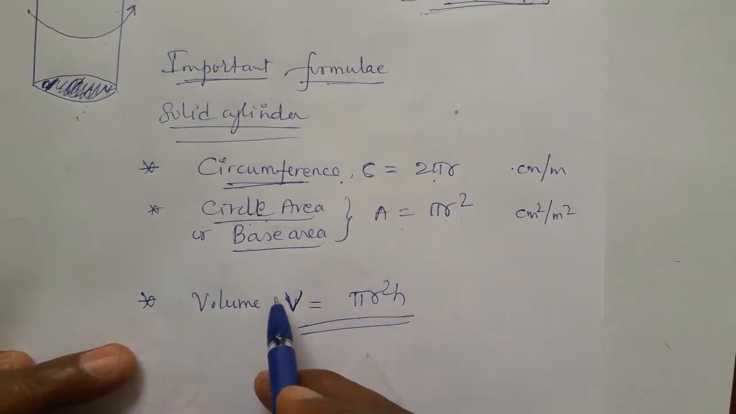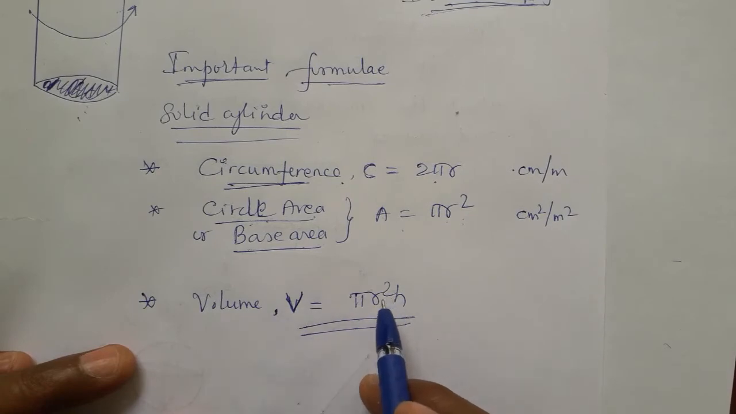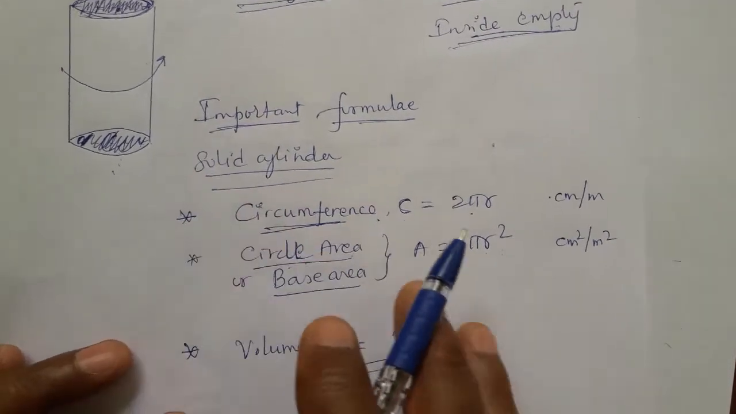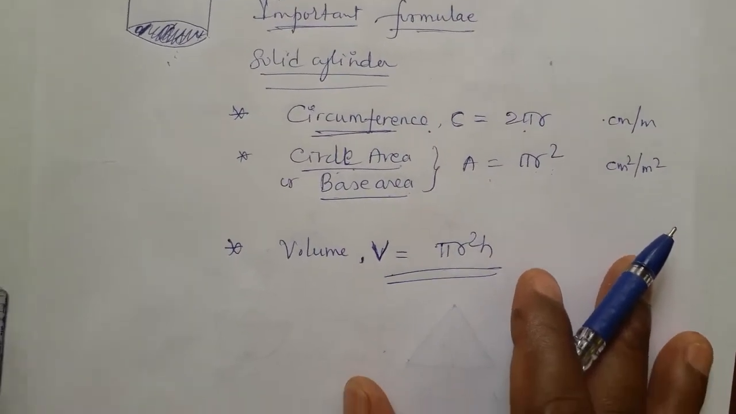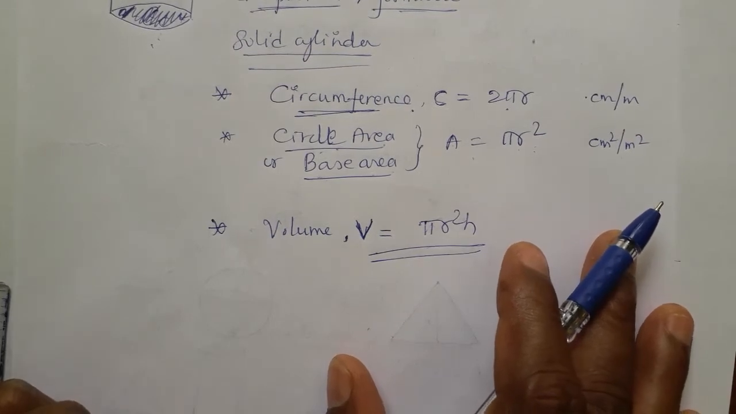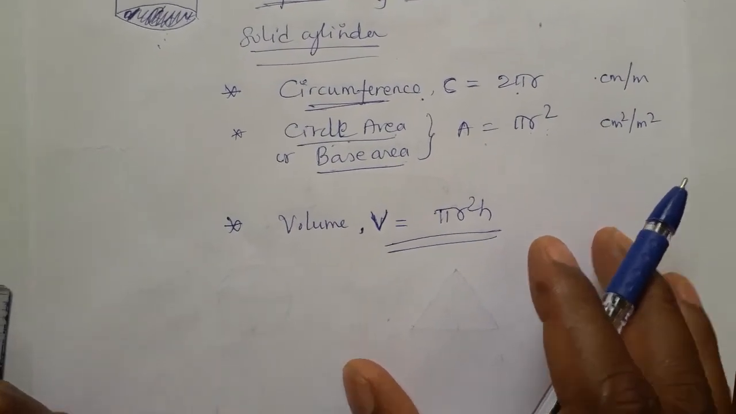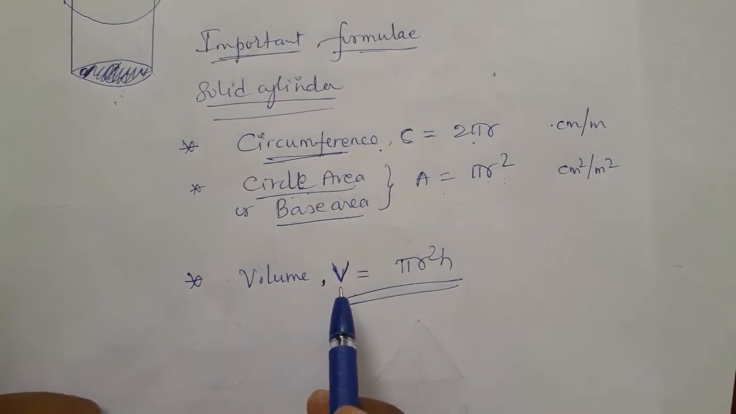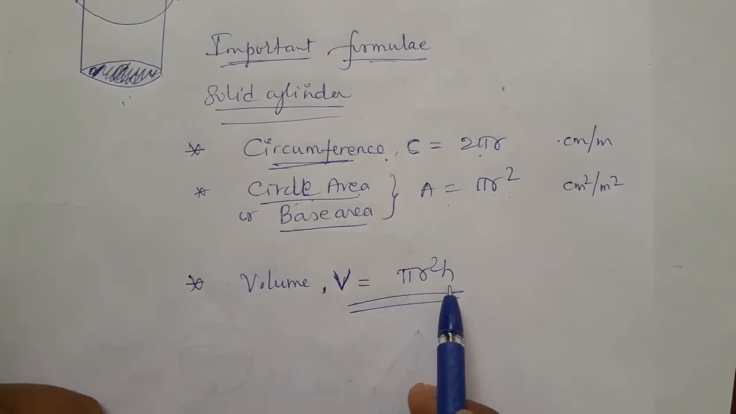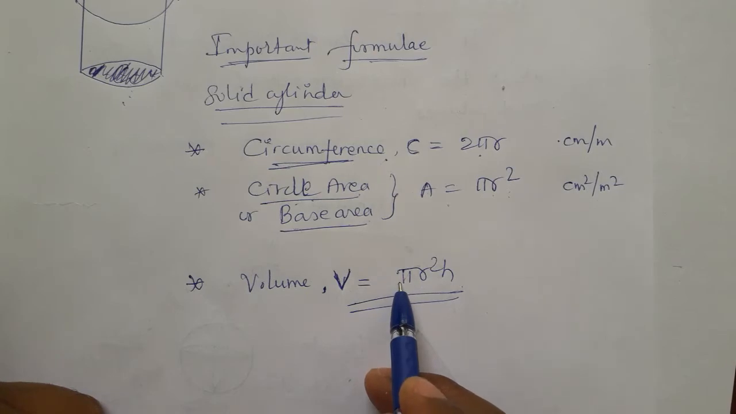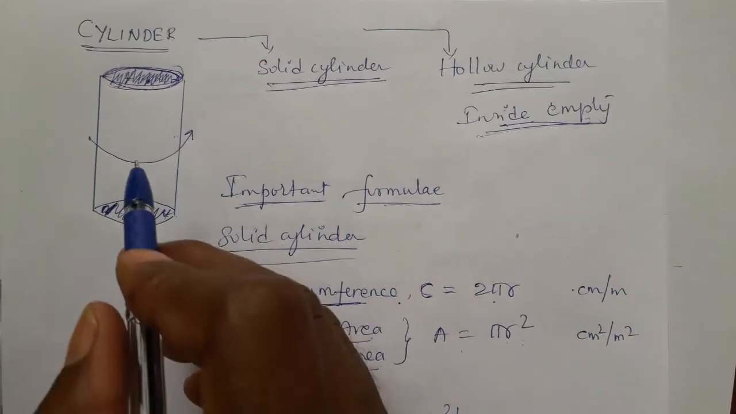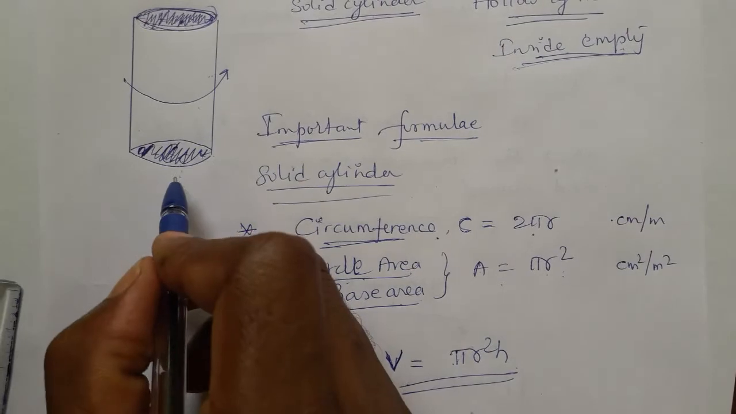If you want to know how we got this formula for the cylinder, you can refer online. Otherwise, if you meet me at the school, I can explain. So for the time being, we take directly V is equal to pi r square h. Pi is 22/7. r is the radius of the base. Look at this, the radius is here.